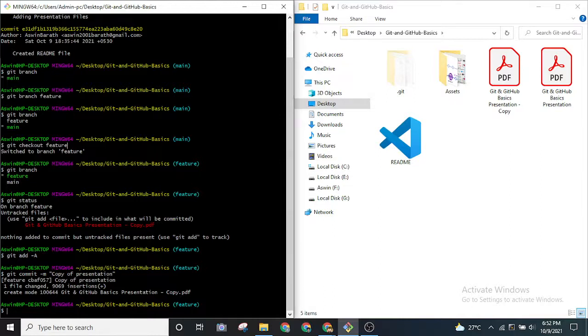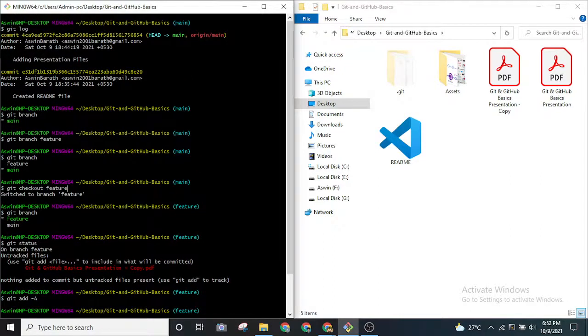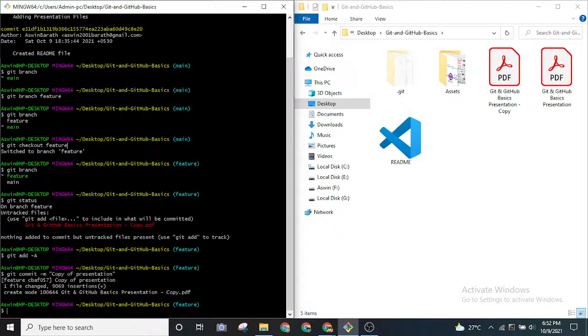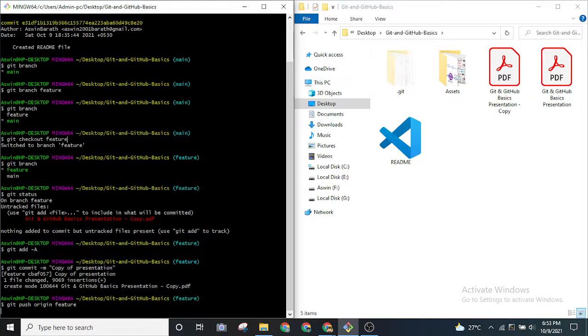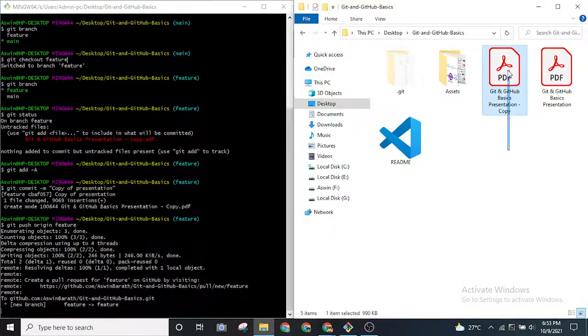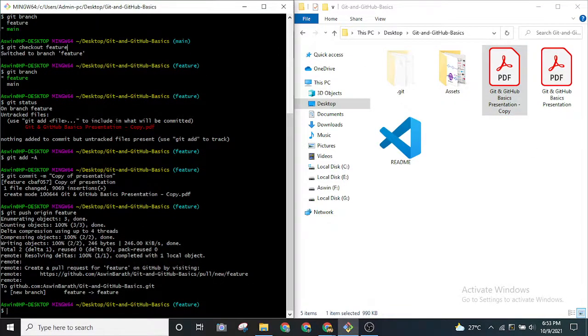So in order to do that, first of all we have to push this code. Whenever I pushed before, I used the command git push origin main, where origin is nothing but our remote repository. Now as we have created a new branch called feature, instead of main I'll put feature itself. So when I push these changes we have created into this feature